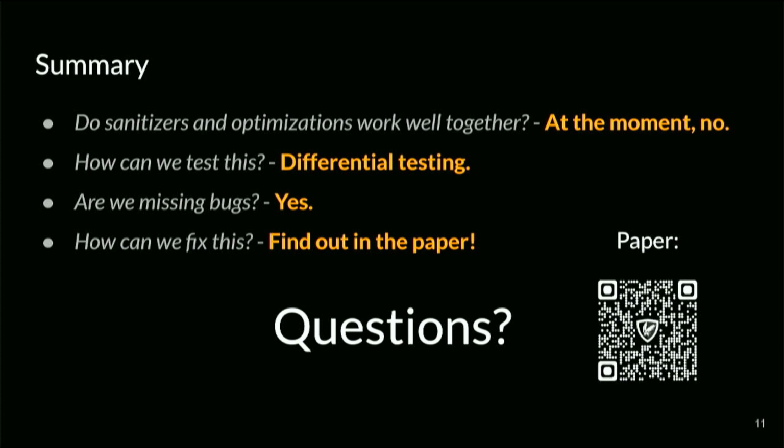Because you might think, that sounds pretty easy to fix, especially if you look at the whole compilation pipeline picture I just showed. If you think there's a simple fix, then I have to disappoint you, and that's one of the reasons why it hasn't been fixed yet. But if you want to find out what the reason is, you have to read the paper, which you can do by scanning the QR code. And with that, thank you very much, and let's go on to questions.